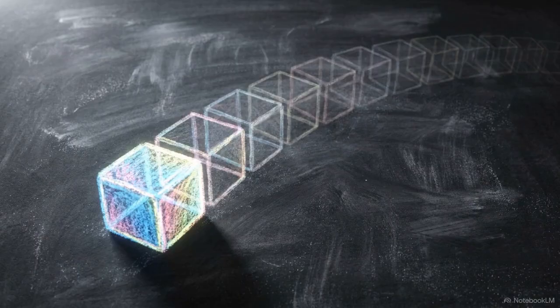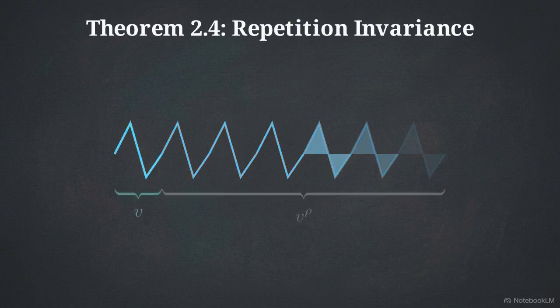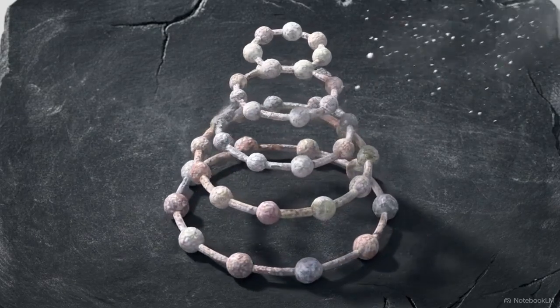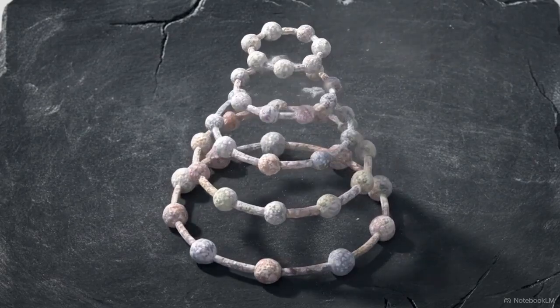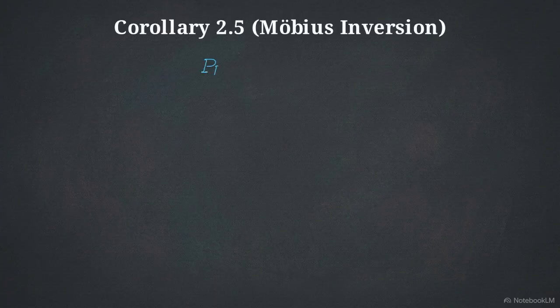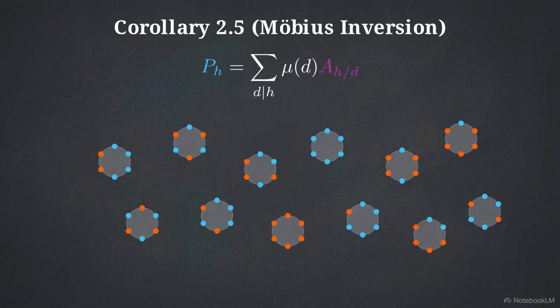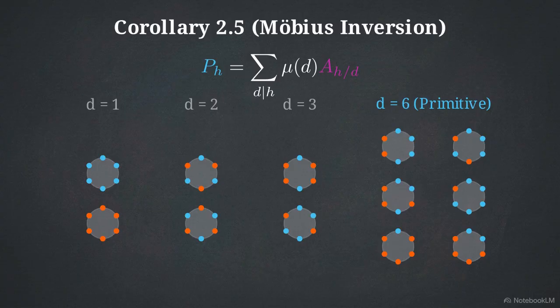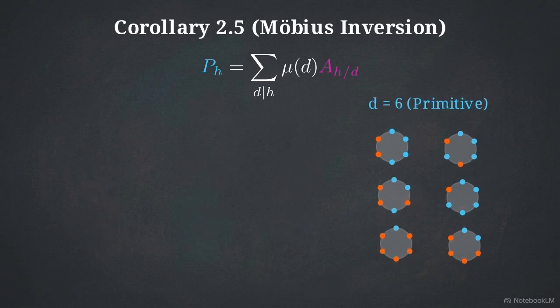This means block repetition adds no dynamically novel constraints to the system, allowing us to focus exclusively on primitive, unrepeated base strings. Theorem 2.4 allows us to safely discard infinite strings of repetitions from our analysis. We actively filter out all of that infinite redundancy from the system, leaving behind only the true primitive periodic branches. To handle the surviving closed loops, we introduce Corollary 2.5, which applies classical Mobius inversion and necklace counting directly to the structure. This combinatorial formula executes the final bookkeeping, computing the exact number of primitive periodic branches that exist for any given length h.